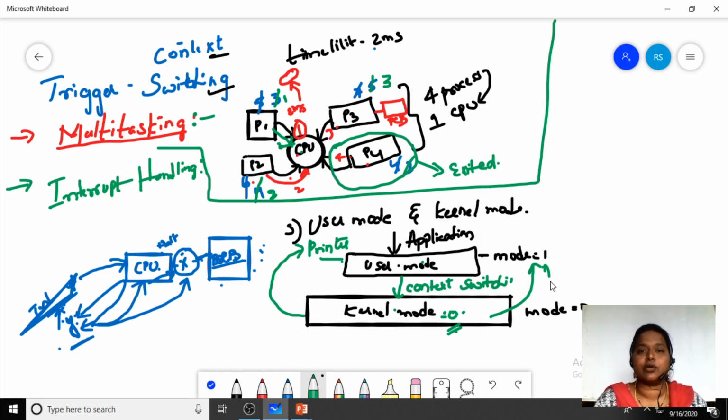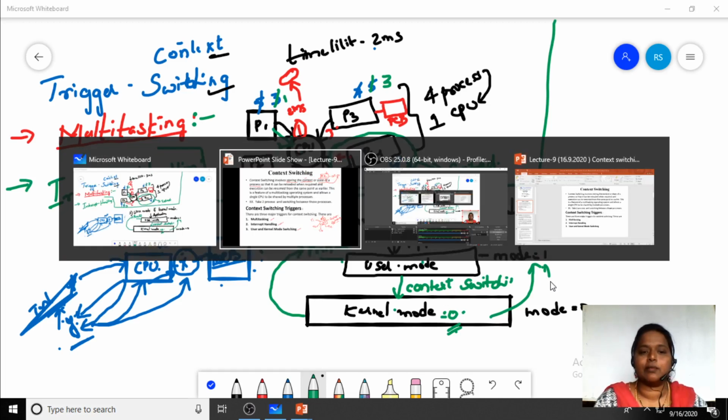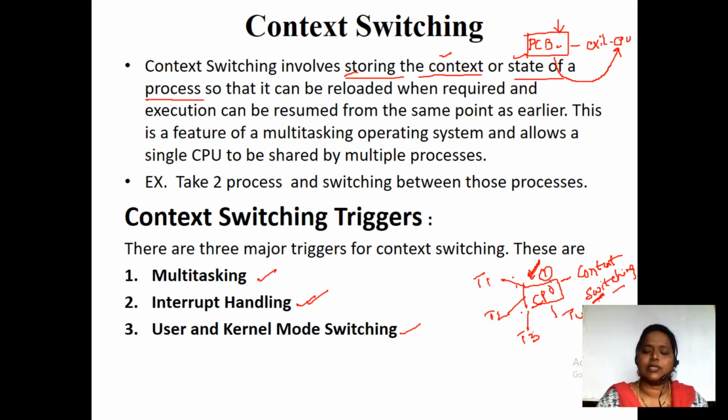You have to keep in mind that before shifting from one process to another process, we have to store the details of that particular process onto the PCB. Without saving those details, we can't shift from one process to another process. That is the main thing you have to keep in mind. Fine. So this is how multitasking, interrupt handling, and user mode and kernel mode switching are done.